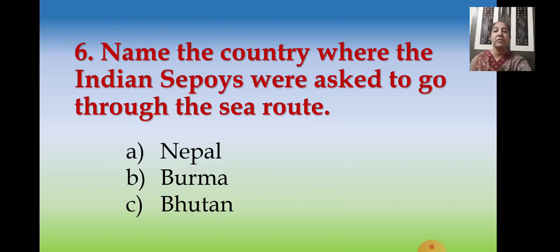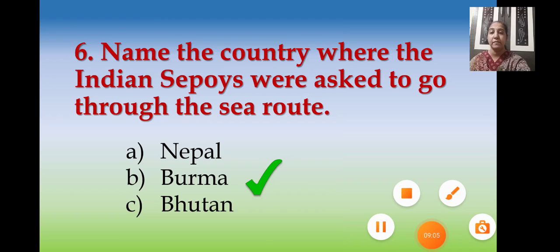Then name the country where the Indian Sepoys were asked to go through the sea route. I hope you remember this. For disobeying their officers, the Indian Sepoys were punished also. Which country were they asked to go to? Was that Nepal? Was that Burma? Or was that Bhutan? Yes, children, the right answer is Burma. Yes, that's the right answer.